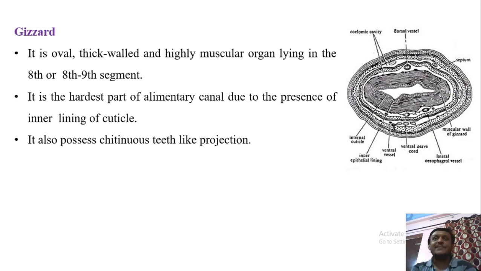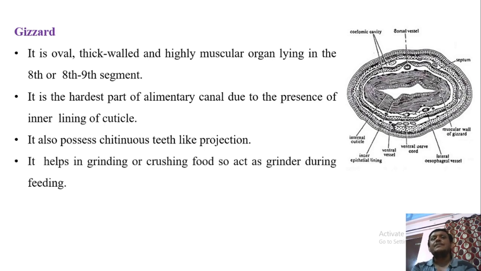Near the internal cuticle layer in the lumen of gizzard, there are some teeth-like projections made up of chitin, and these help in grinding, cutting or crushing of food particles, so that proper grinding occurs during feeding.